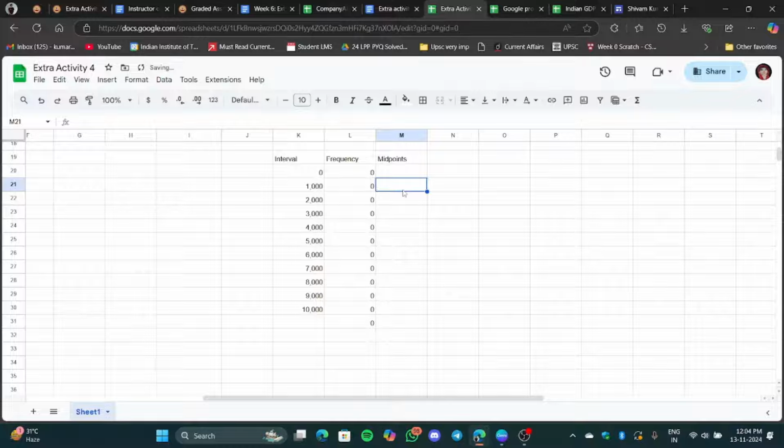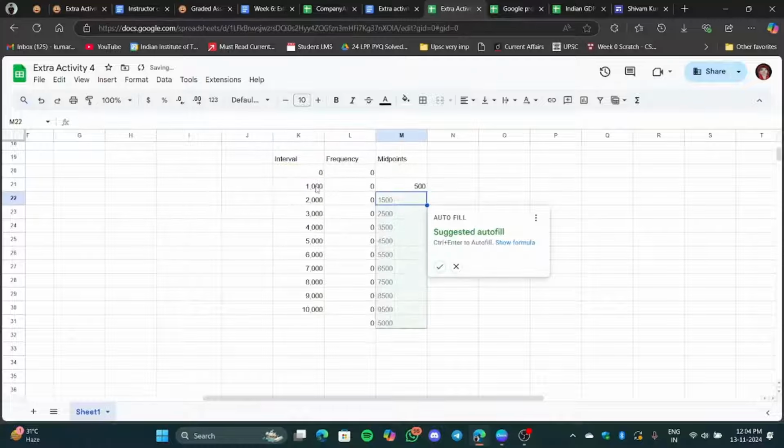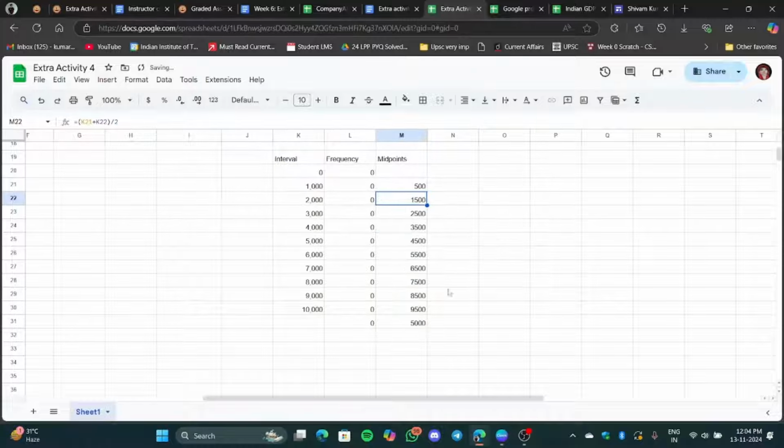The first interval is 0 to 1000, and we need to find the midpoint of that interval. So we just add 0 plus 1000 and divide by 2. This will give us 500, and we will do the same for the rest.